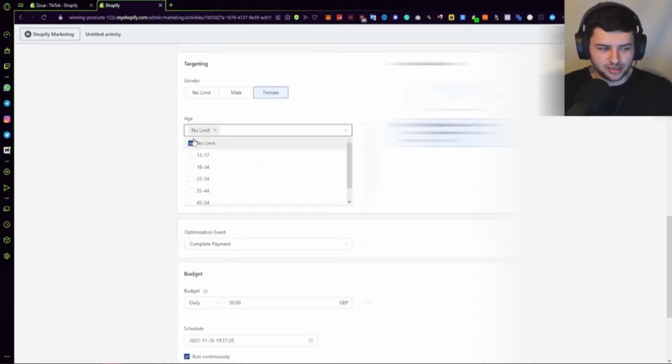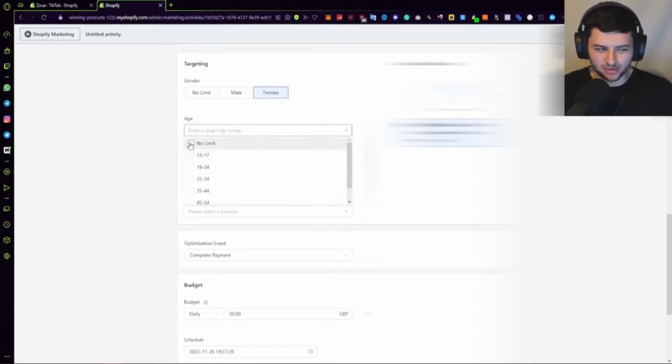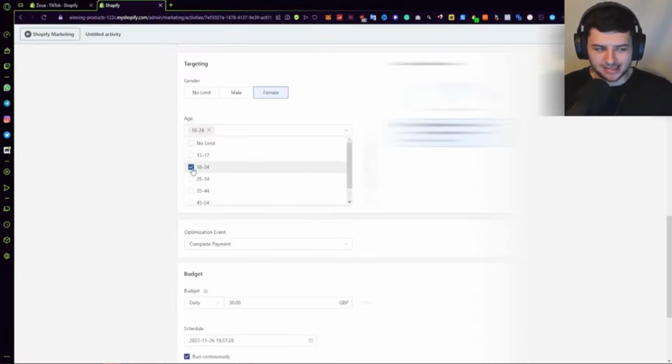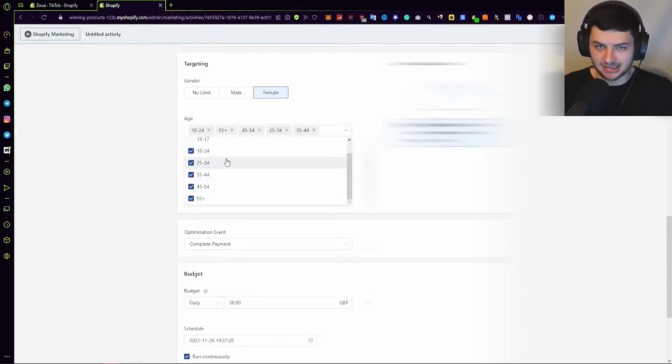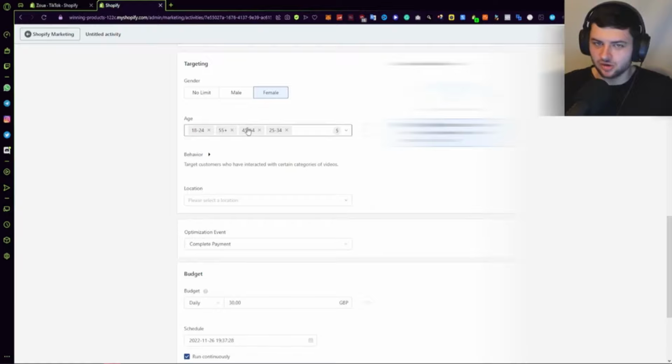Now, age, what I'd recommend selecting is where it says no limit, uncheck this. Do everything from 18 to 55 plus. Now, the reason we want to do this is nobody under the age of 18 really has any money. I don't want to sound offensive, but for the most part, people under 18 are all broke. They don't really have any money. So basically, if you target people who are younger than 18, you're not going to be able to sell products because they just have no money. So I recommend not selecting that.